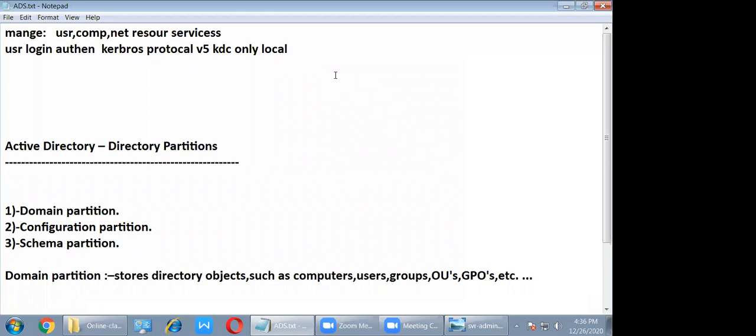So local means, for example, Usman is configuring the company. Usman has a branch office in Mehdipatnam, with maybe 200 clients. Same like that, we have branches in different locations: Bangalore, Kurnool, and Warangal. But a user of the Usman branch office can log on and connect to the server. So Kerberos only sees this user, the Usman branch office. That is local. Within the same campus, within the same domain, Kerberos protocol. I'm talking about the Kerberos protocol of Active Directory.